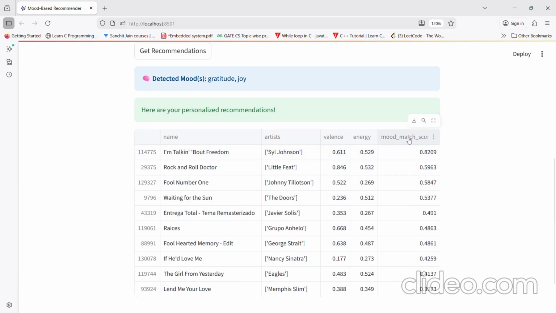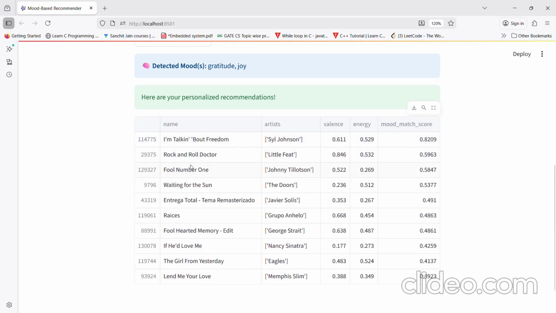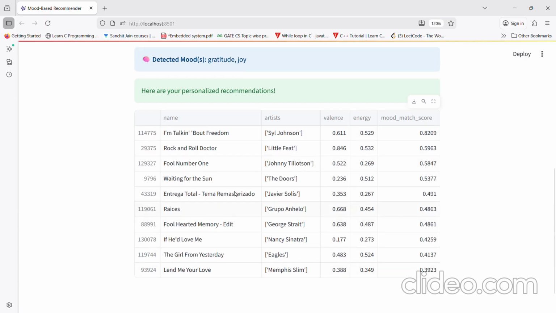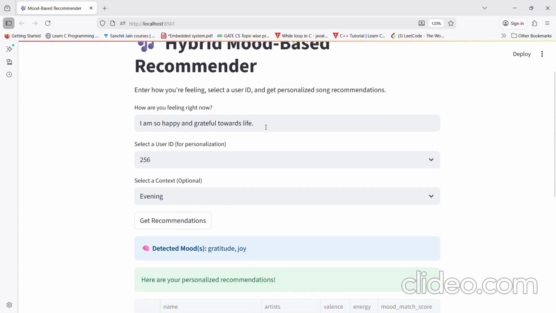In the last section we can see this mood match score. The higher the mood match score, the earlier the recommendation of that song we're going to get, and along with the mood match score we can see the valence and energy, showing how these are aligned with the mood match score. These are the top 10 songs based on the user text.